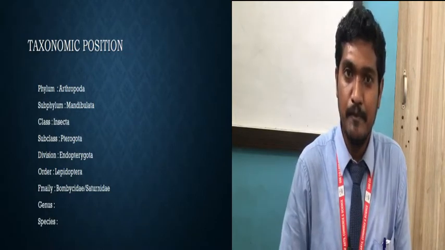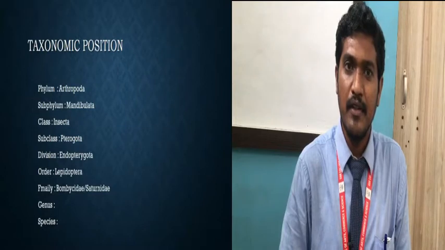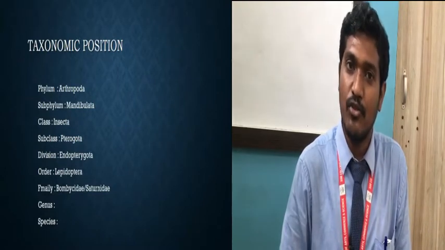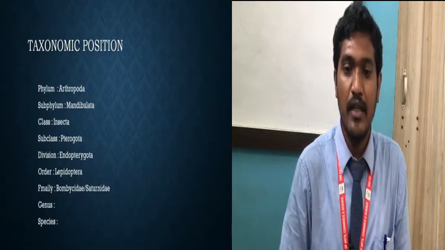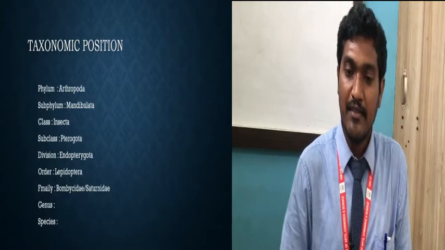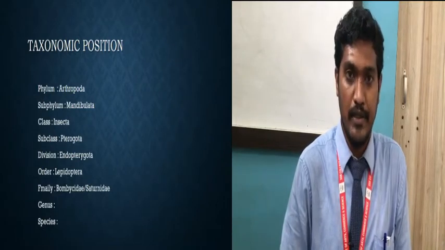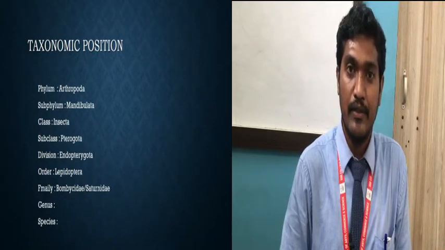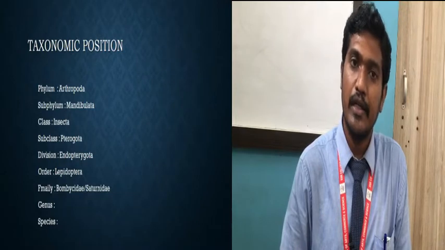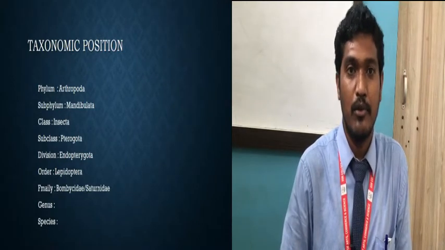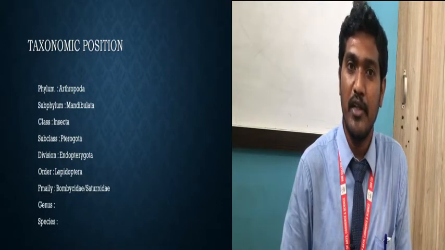What does Pterygota mean? That is, this insect will have wings. The insect which has wings comes under this subclass, the Pterygota. Then the next division is given. Division, that is Endopterygota. So what is meant by the Endopterygota? It is also called Holometabolous. So what is meant by Holometabolous?